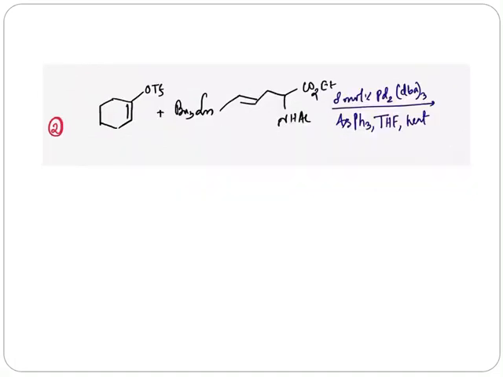The next example is, again, also very simple. This is the dibenzylideneacetone ligand here. This is actually an auxiliary ligand, which is triphenylarsine.